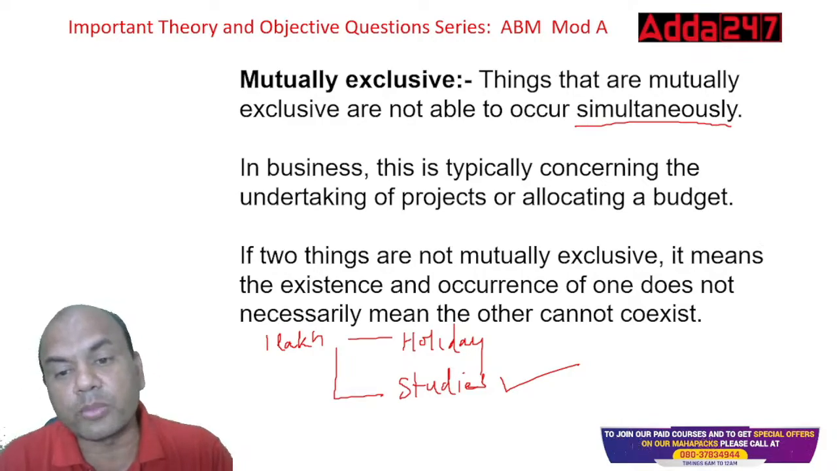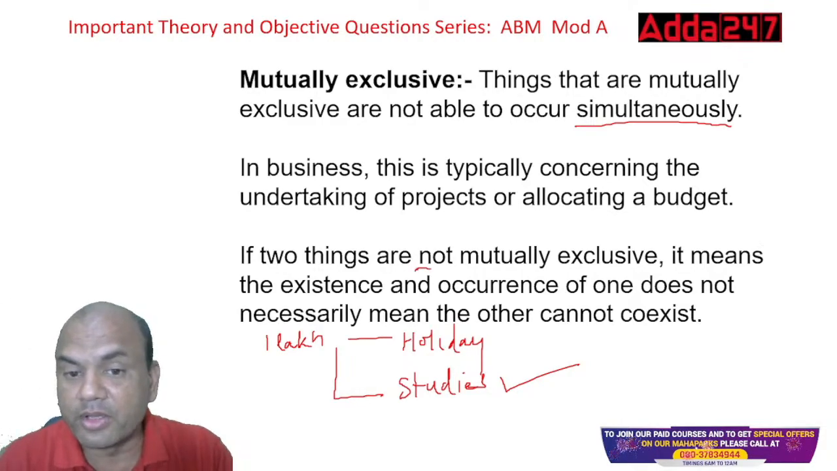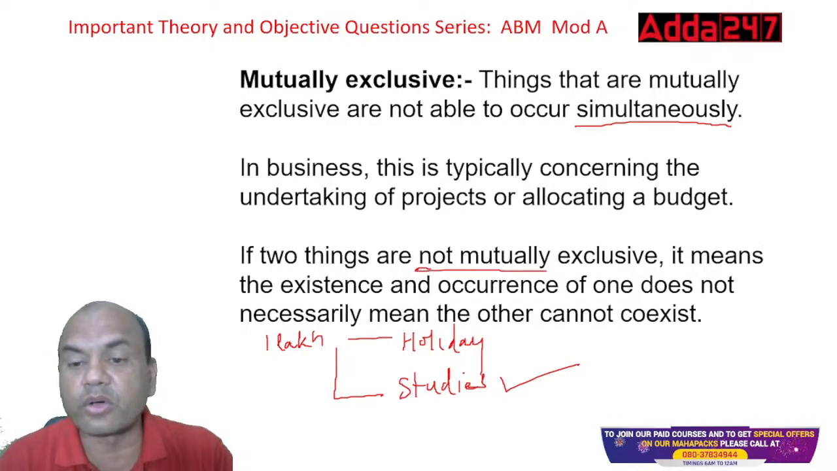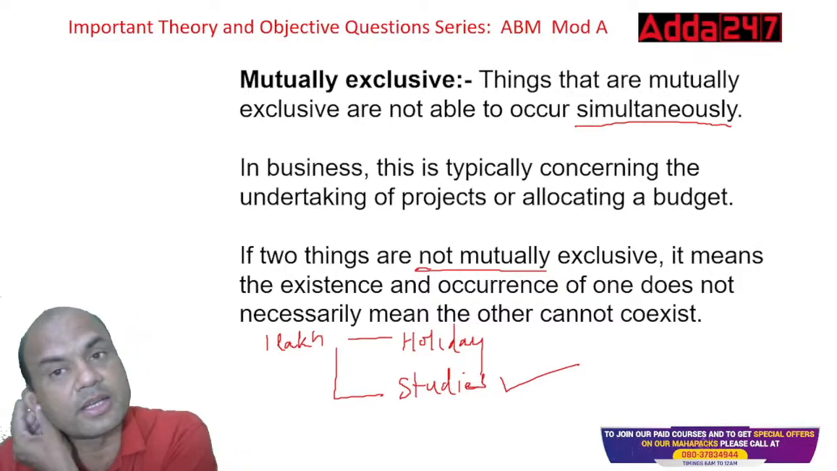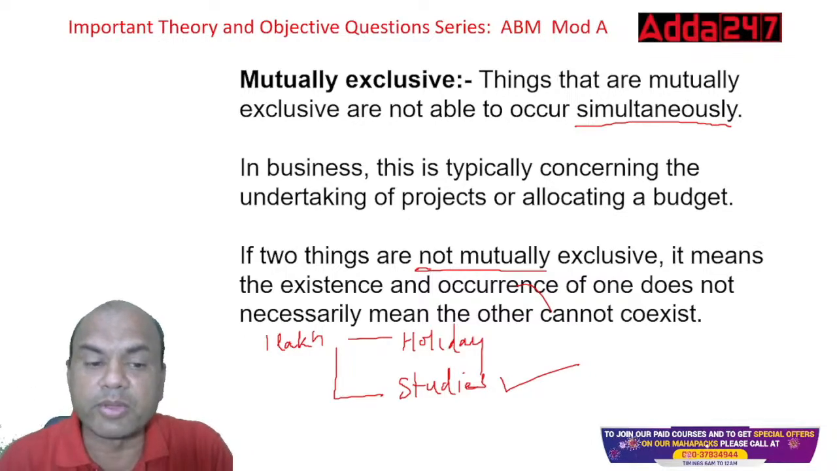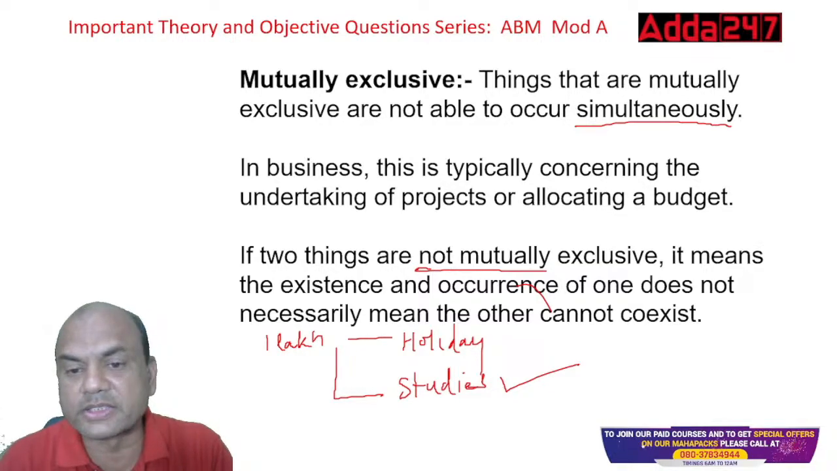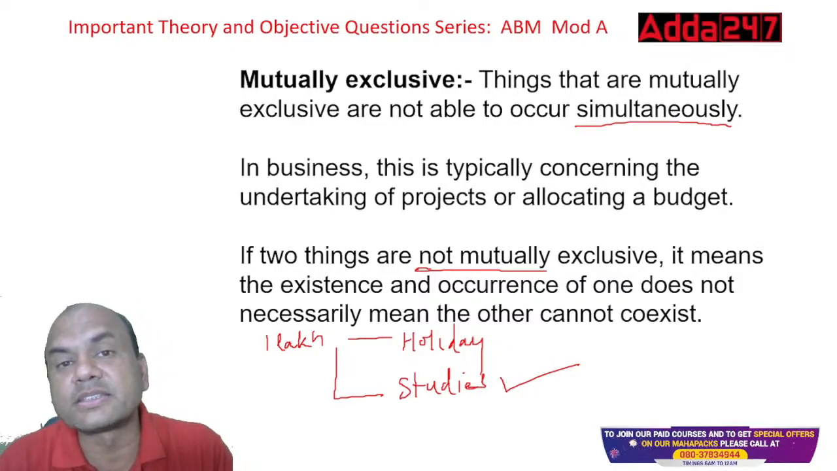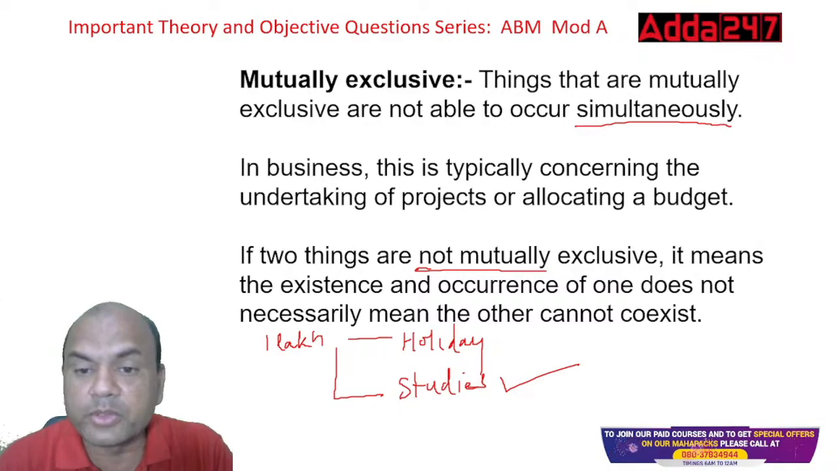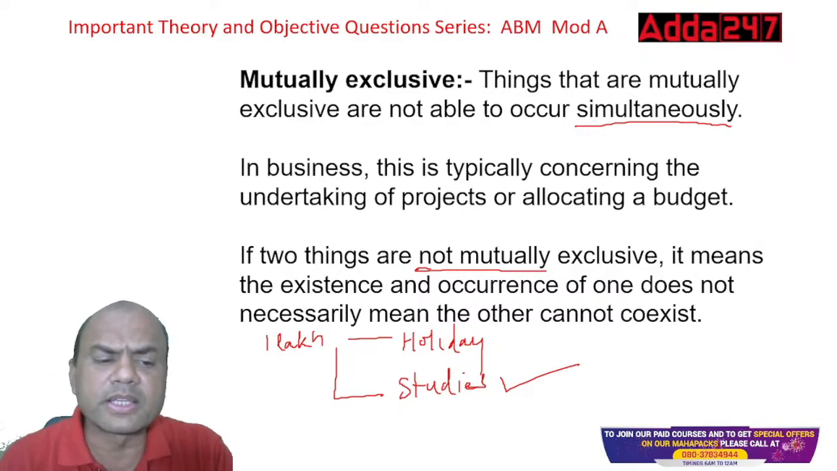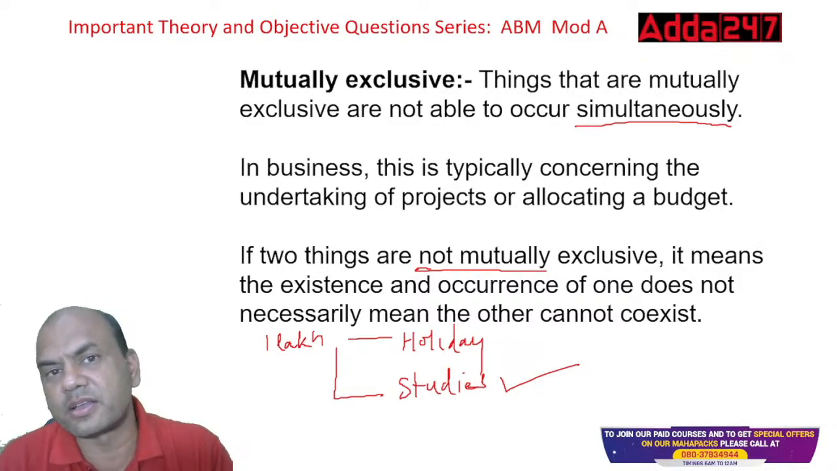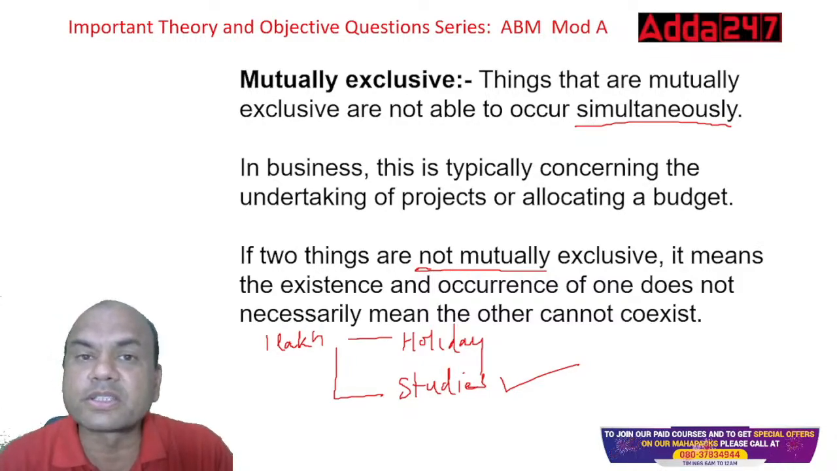If two things are not mutually exclusive, it means they can occur simultaneously. The existence and occurrence of one does not necessarily mean the other cannot exist. What do I mean by this? Whenever I say something is mutually exclusive, both things can't occur at the same time. But if they are not mutually exclusive, both things can coexist at the same time. For example, scoring a first class and passing.